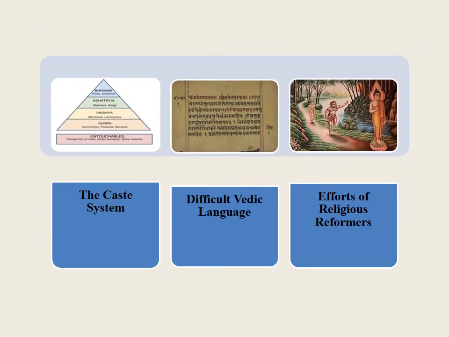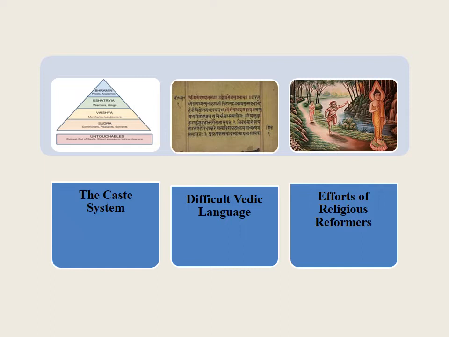Some of the other causes which favored the rise of Jainism and Buddhism can be discussed as follows. The caste system. In the course of time, the caste became rigid like watertight compartments. Caste was decided according to birth and not according to profession. People belonging to lower caste were ill-treated by higher caste. The Buddha Sangha was therefore thrown open to all equally.